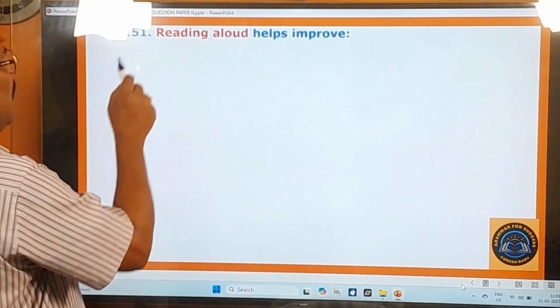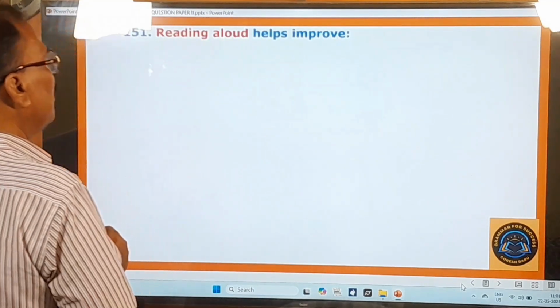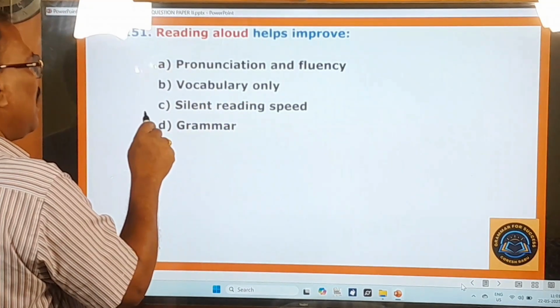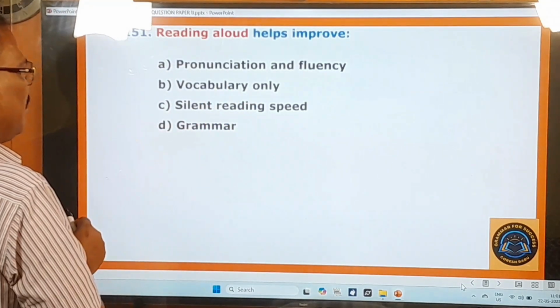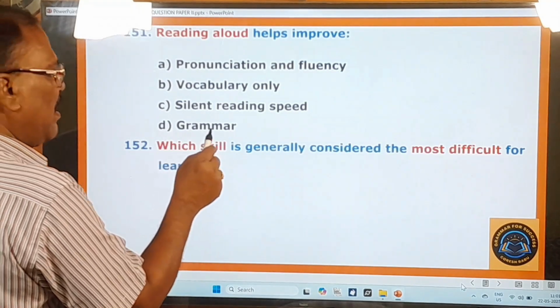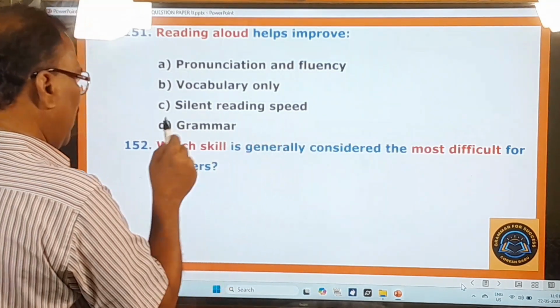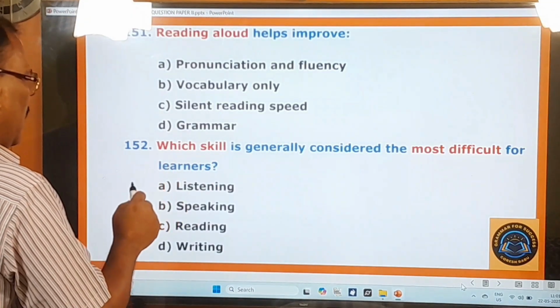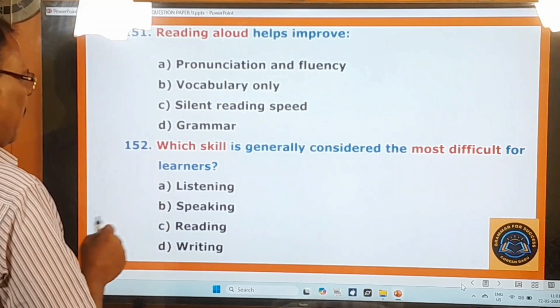151st question. Reading aloud helps improve pronunciation and influence, vocabulary only, silent reading speed, grammar. 152nd question. Which skill is generally considered the most difficult for learners? Listening, speaking, reading, writing.